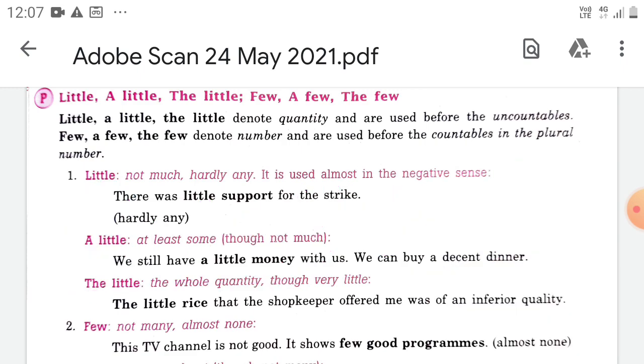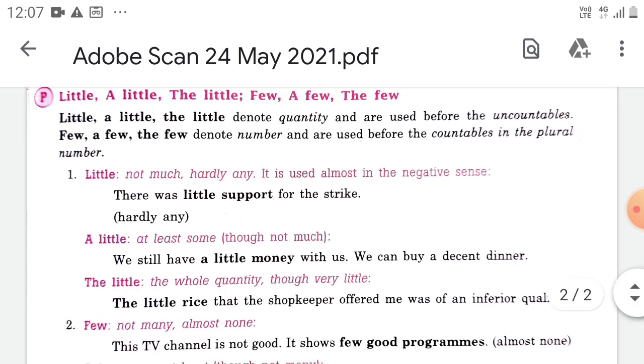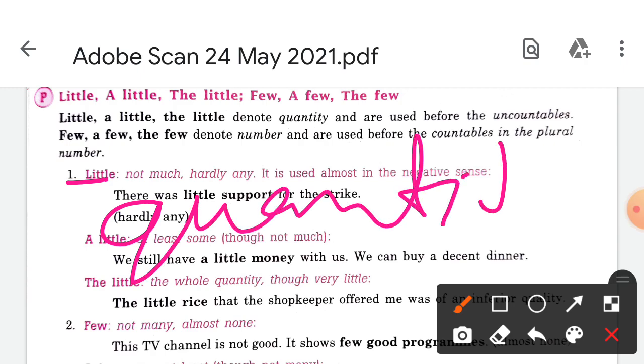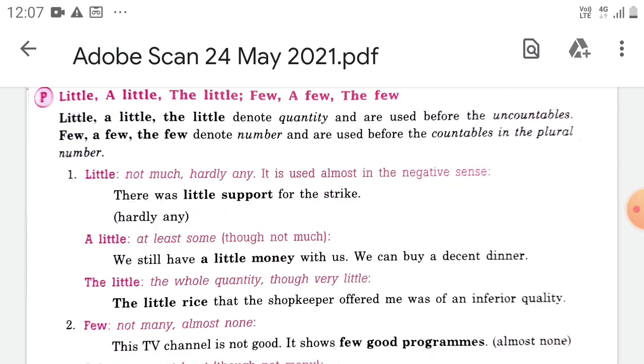Okay. So there was little support for the strike. Hardly means it is very difficult that the strike happens. Okay, now next, this little is used in which? Little is used where? The little is used for the quantity that is not countable. So we are using little like milk, water, in the liquid form.